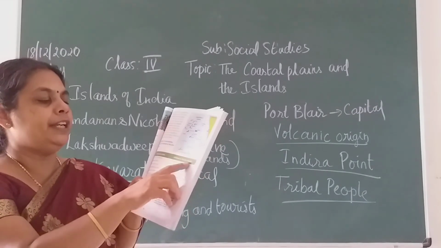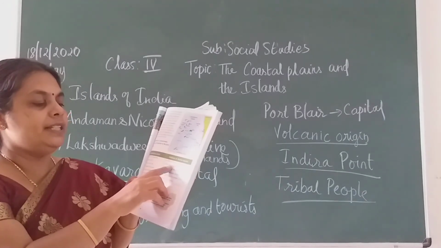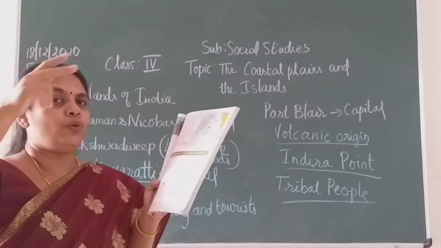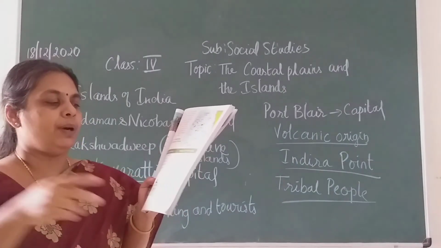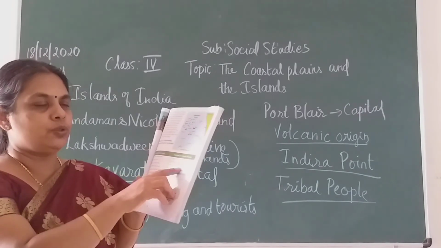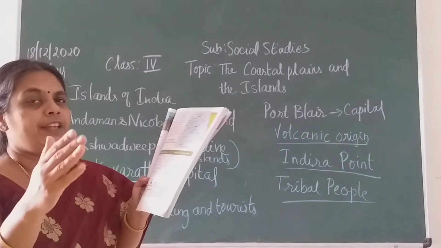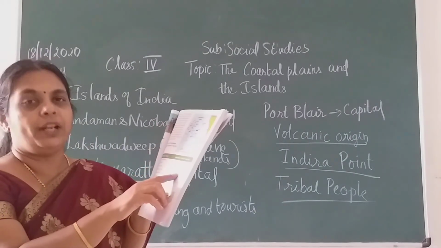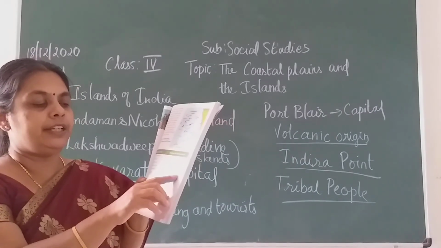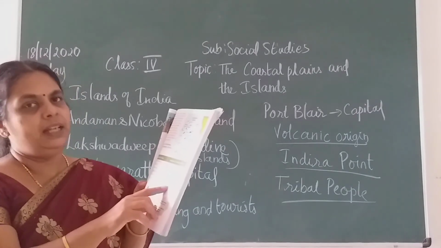Whereas the Andaman and Nicobar Islands are located in the Bay of Bengal. These islands are hilly. As I told you, they are the rising continuation of the mountains of the northeastern parts. So these islands are hilly and far away from the coast. I showed you on the map, from mainland India it is very far. And they are of volcanic origin. Islands are more in number, children. There are nearly 300 islands, and Port Blair is the capital.